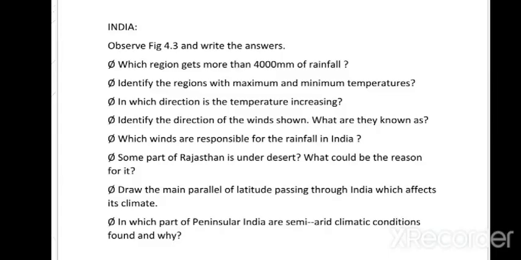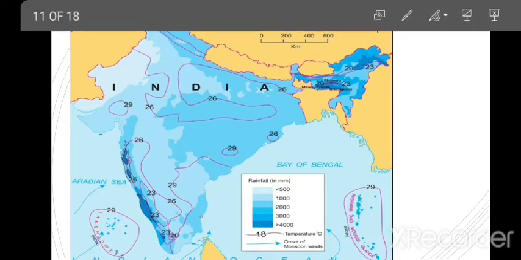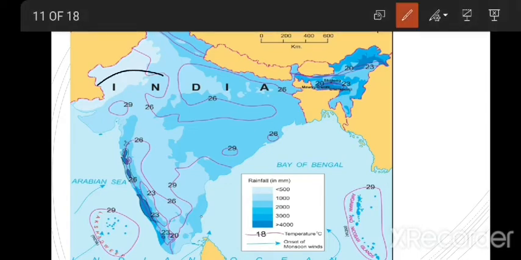Okay. Next question. Identify the region with maximum and minimum temperature. Maximum temperature is the 20 degree north, which is here. Maximum temperature 20 degree north.